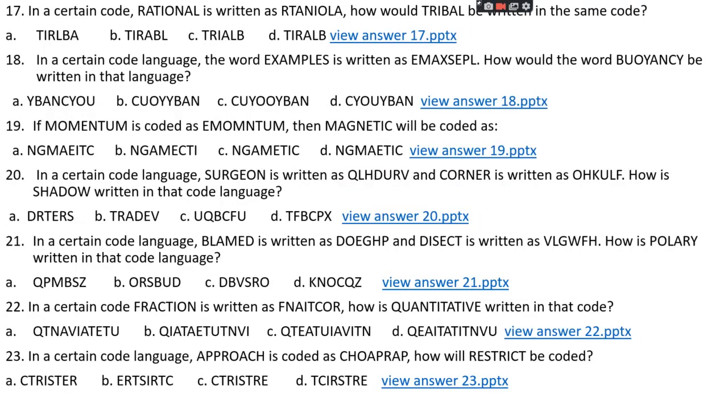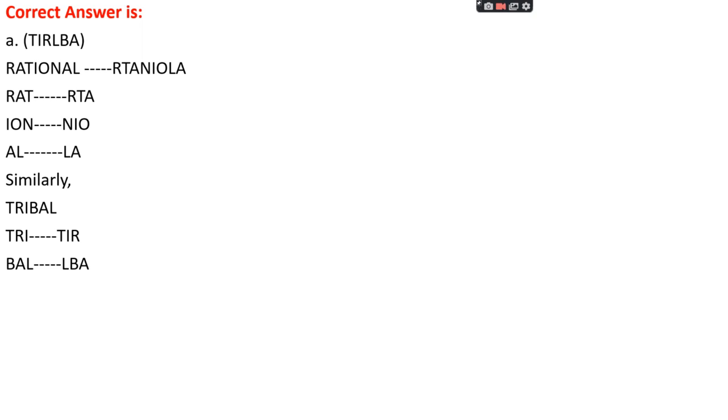Question number 17. In a certain code, RATIONAL is written as RTANIOLA. How would TRIBAL be written in the same code? Option A, TIRLBA. Option B, TIRABL. Option C, TRIALB. Option D, TIRALB. The right answer is option A, that is TIRLBA.